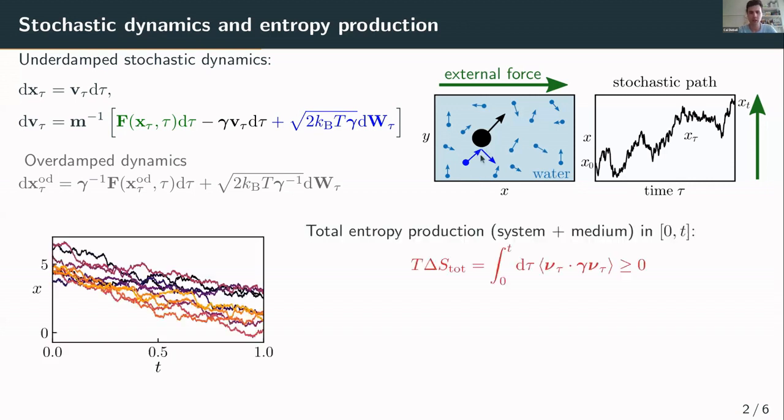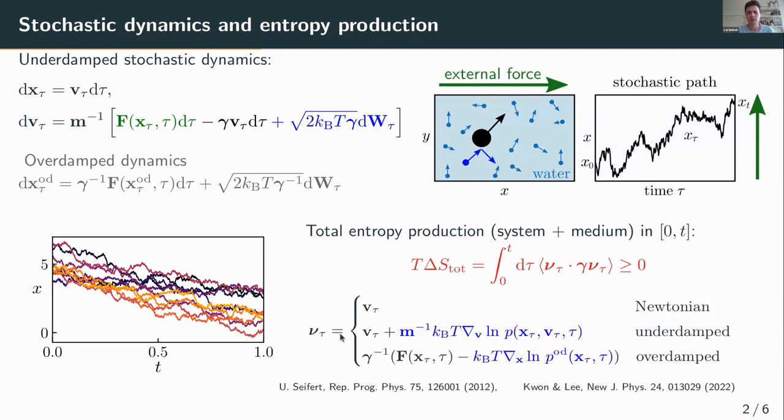But we know, and we have seen today, the thing to look at is now the total entropy production. So this total entropy production can also be seen as a sum of system and medium entropy production. I guess you're familiar. And we can write this as an average. So this bracket is the average over many trajectories, an average value over some local velocity nu and this friction matrix. And this local velocity nu is just the velocity in the Newtonian case where this entropy production corresponds to the heat, as shown before. And in the underdamped or overdamped case, in the stochastic setting, we get some temperature-dependent contribution here in blue, which also contains this full probability density of the system.